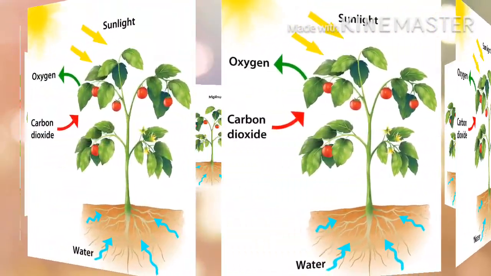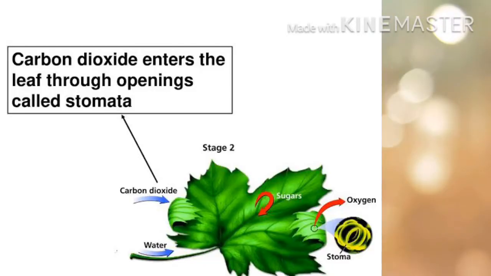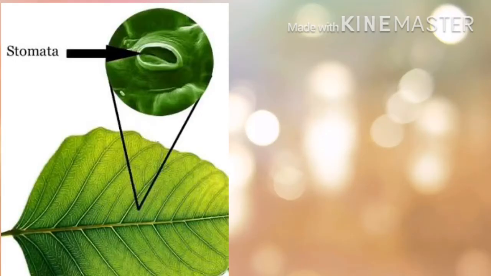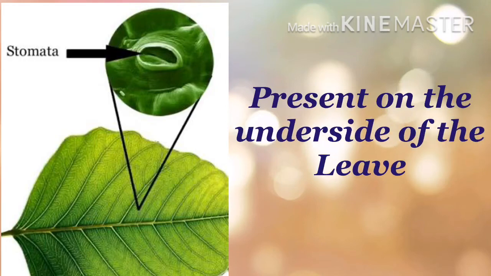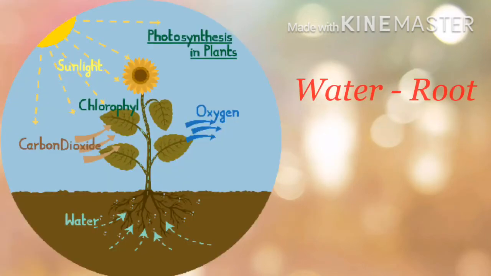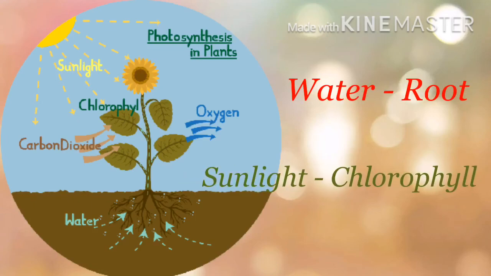Now we will learn how the plant gets these four conditions. Carbon dioxide gas enters the leaves through small openings called stomata. The stomata are present on the underside of the leaves. Through these small openings carbon dioxide gas enters the leaves. Water comes from the root. When light energy comes from the sunlight, chlorophyll absorbs it.